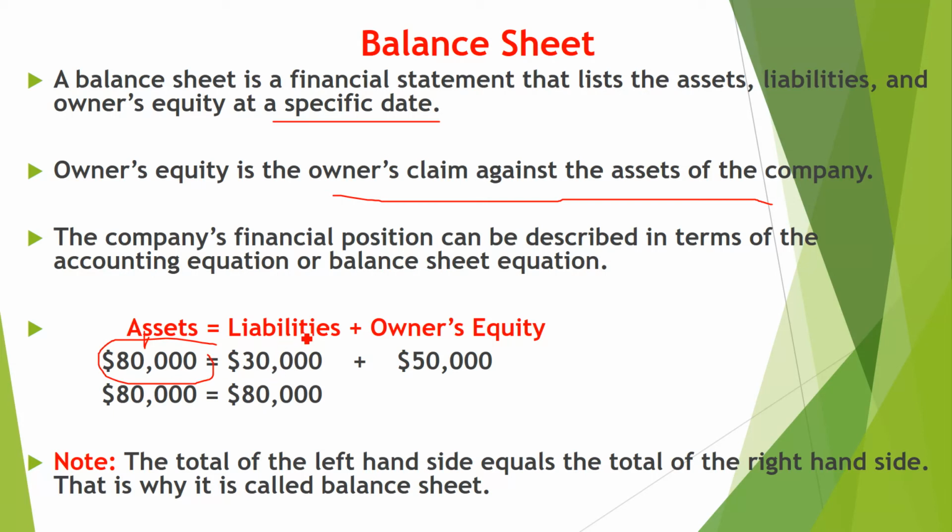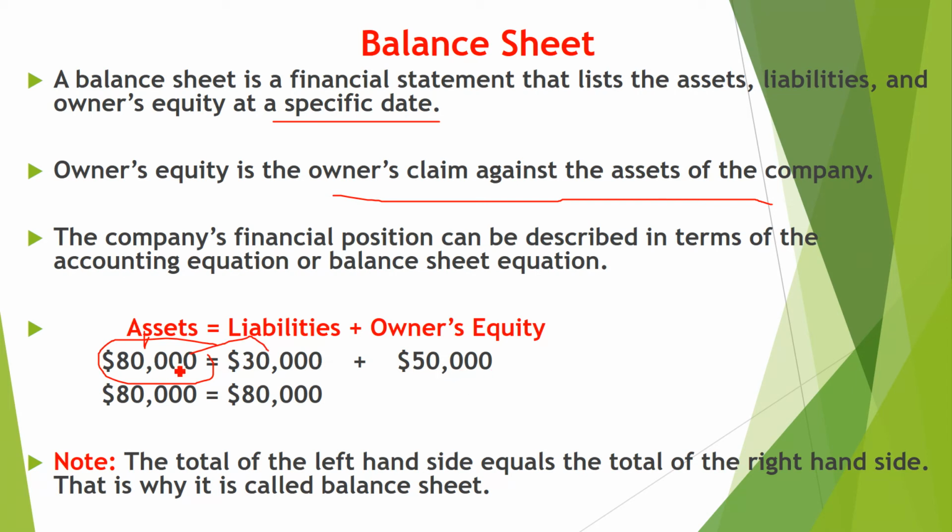You have borrowed 30,000 from the bank, 50,000 you have invested. So assets is equal to liabilities plus owner's equity. If I say 80,000 is your assets, 30,000 is the liability, what should be the amount of owner's equity? Then you have to subtract 80,000 minus 30,000, which is equal to 50,000.